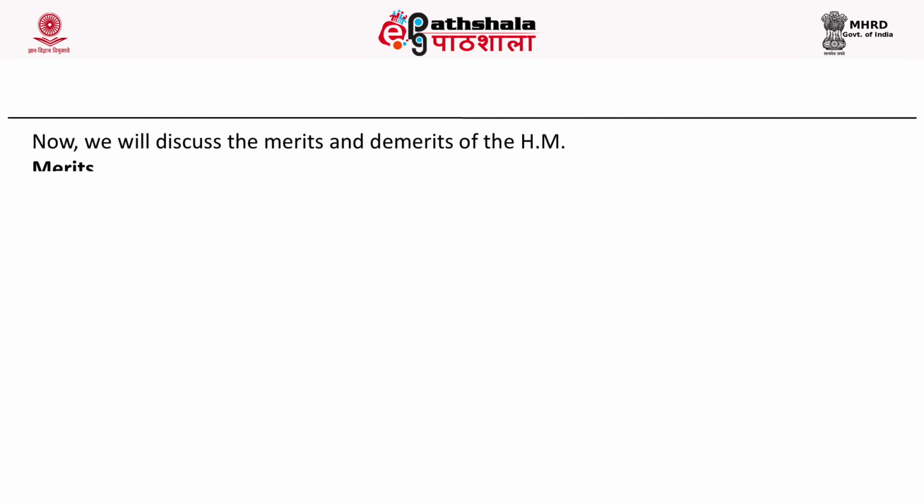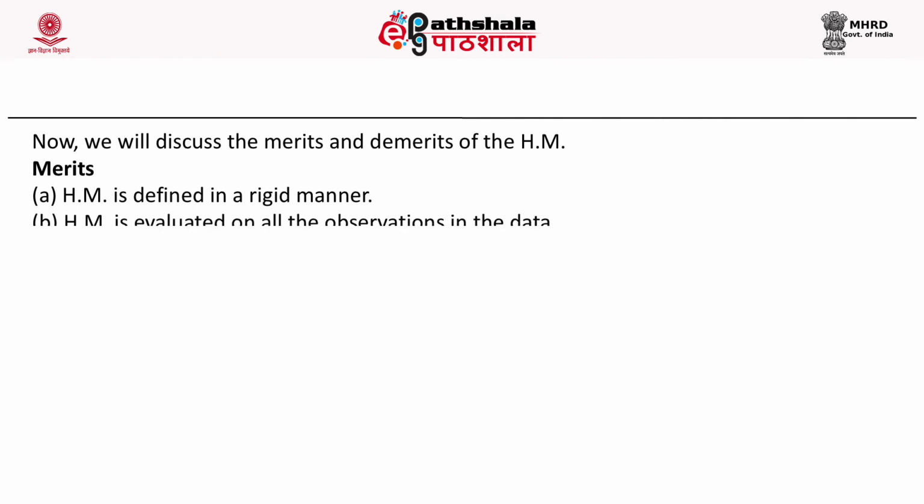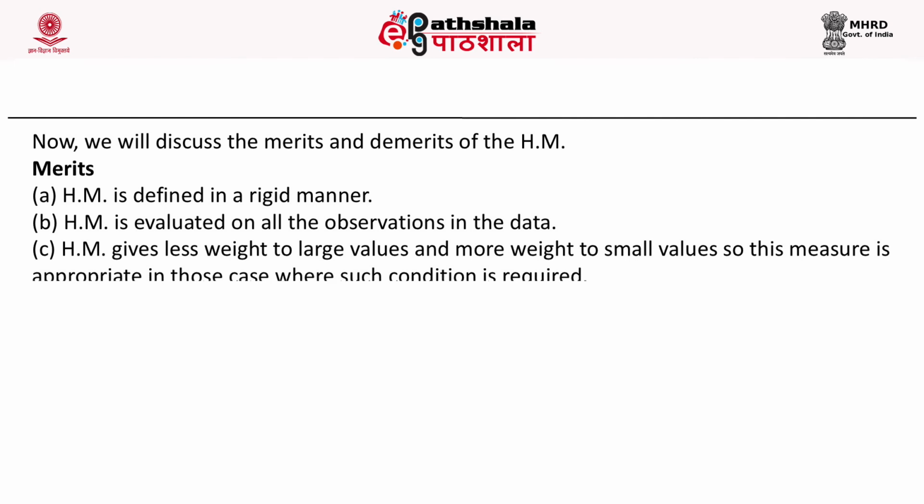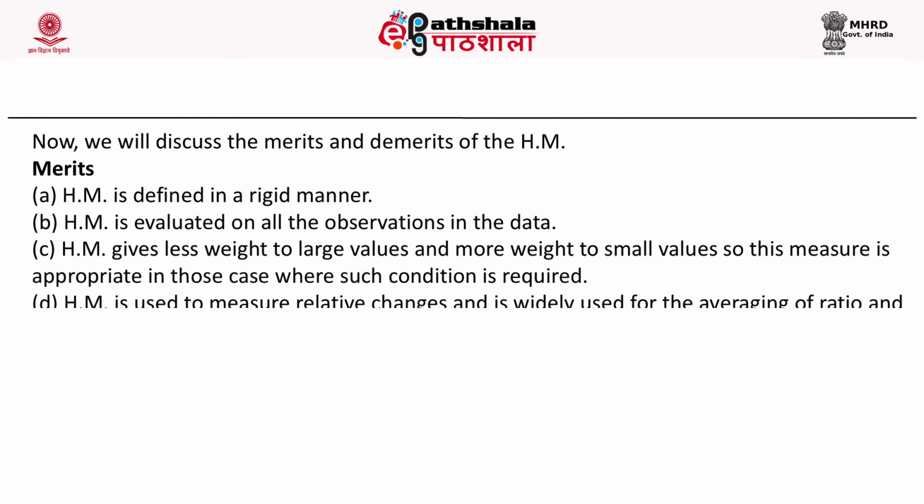Now we will discuss the merits and demerits of harmonic mean. The first merit is that harmonic mean is rigidly defined. Second, harmonic mean is evaluated on all the observations in the data. Harmonic mean gives less weightage to large values and more weightage to small values, so this measure is appropriate in those cases where such a condition is required. Harmonic mean is used to measure relative changes and is widely used for averaging ratios and rates.